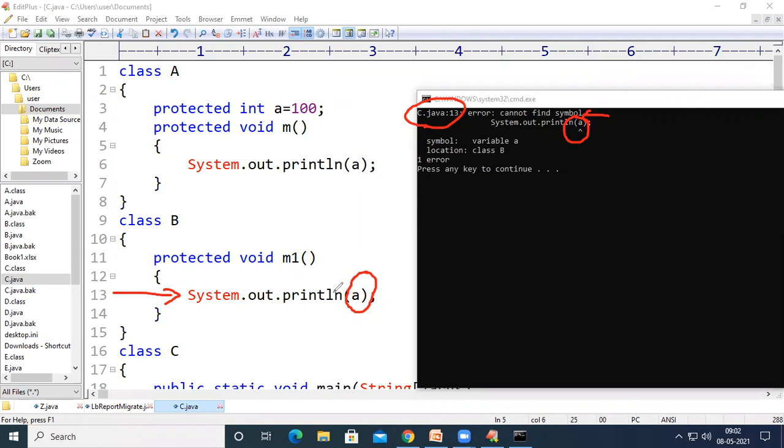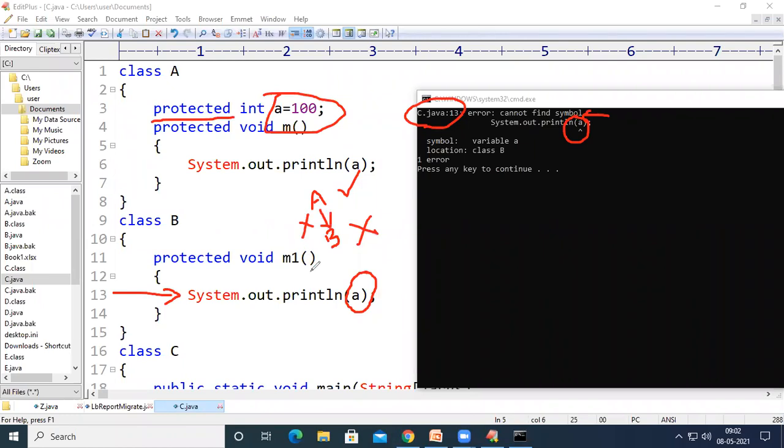There is variable A, but it was declared as protected. So it can be accessed in the same class. Class A can access variable A, and class B cannot access variable A because class B is not a